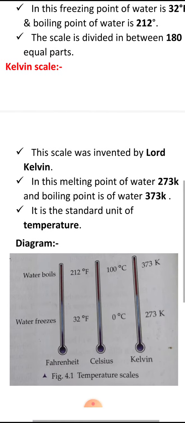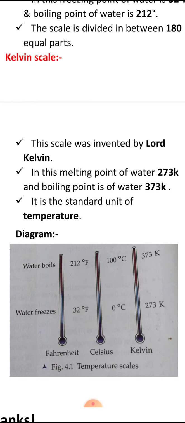Thirdly is the Kelvin scale. This scale was invented by Lord Kelvin. You must have noticed that all the scales are named after scientists. Like Celsius is Andreas Celsius, then Gabriel Fahrenheit, and now the scale by Lord Kelvin. In this, the melting point of water is 273 Kelvin. That means 0 degree Celsius equal to 32 degree Fahrenheit equal to 273 Kelvin is the same thing.